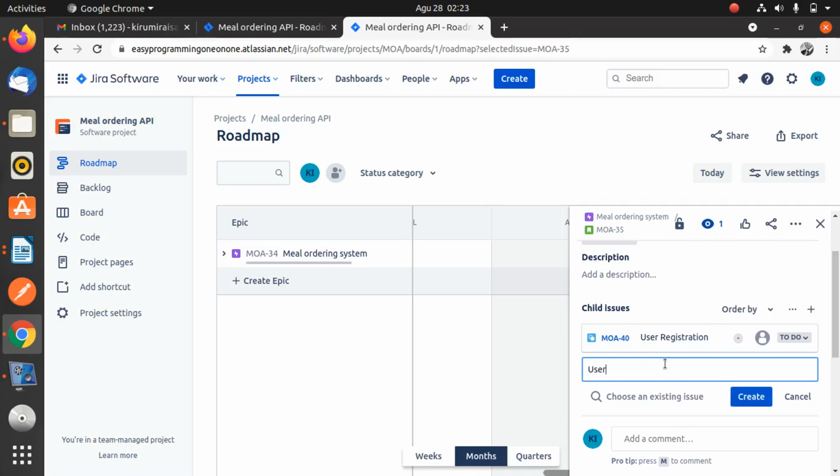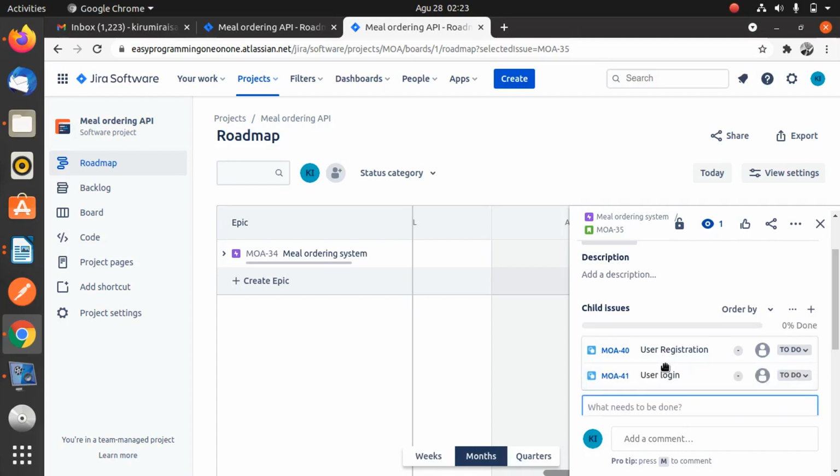So we must create a task for user login. And after logging in, the user must be able to get or see his profile. So our third task on the auth story is going to be user profile.